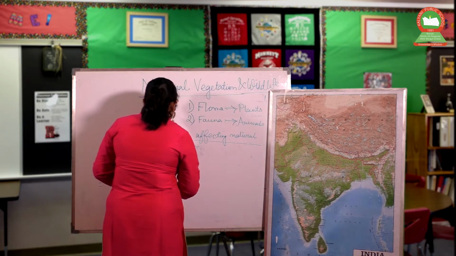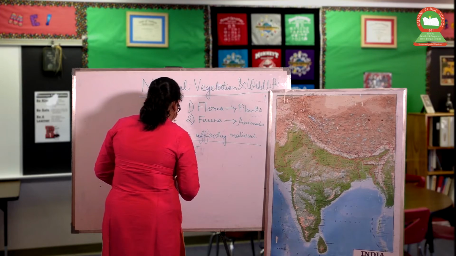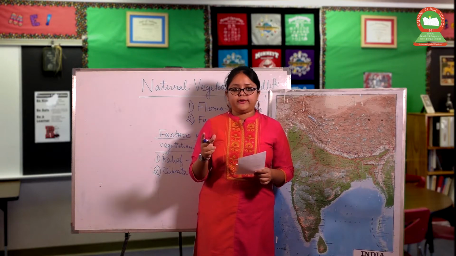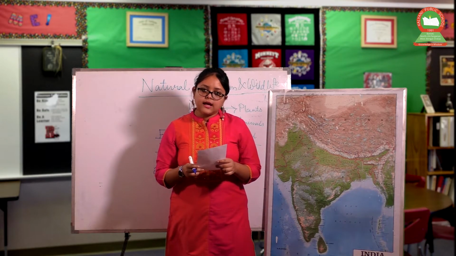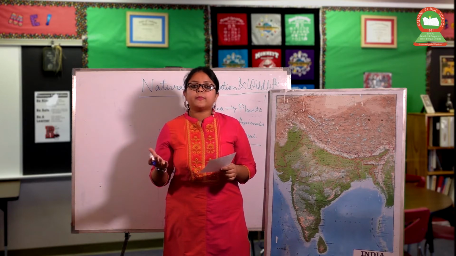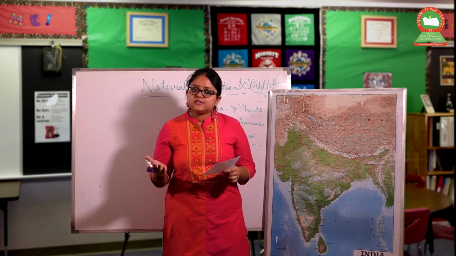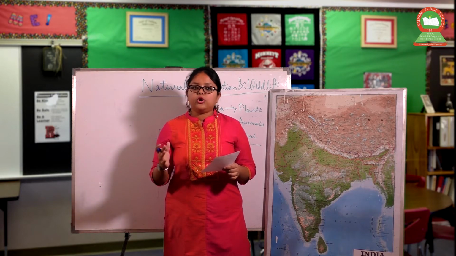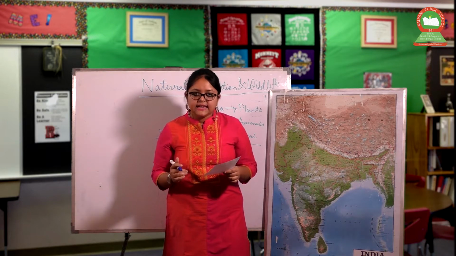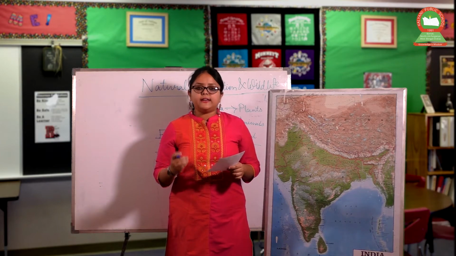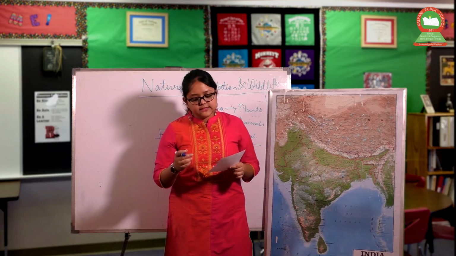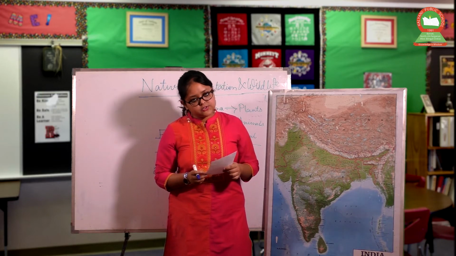Next point is climate. Now, when we are talking about climate, there come two points, that is temperature and sunlight. Where the temperature is high, that means sunlight is falling maximum, so the natural vegetation will be different. When the temperature is very low, the natural vegetation will be different. These are the factors which are affecting natural vegetation.